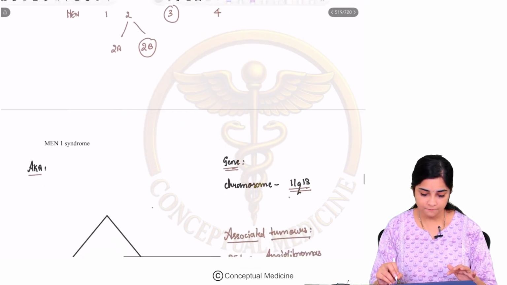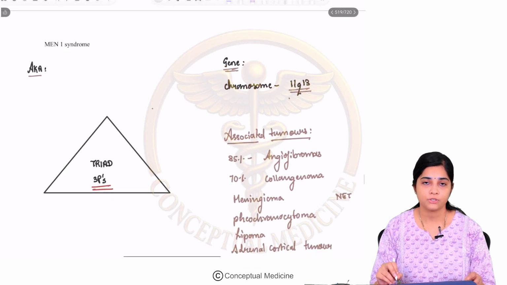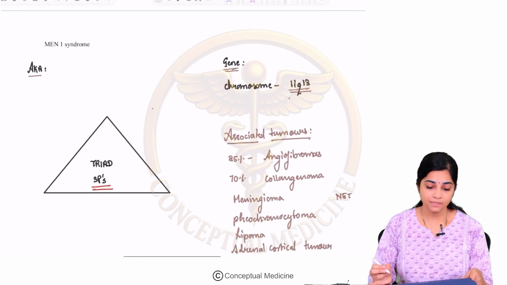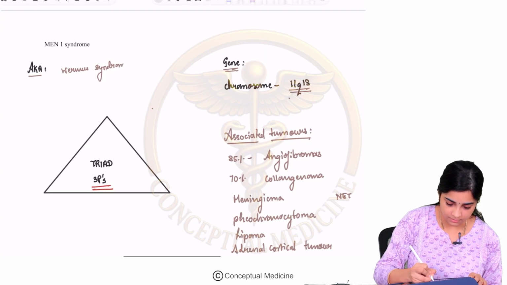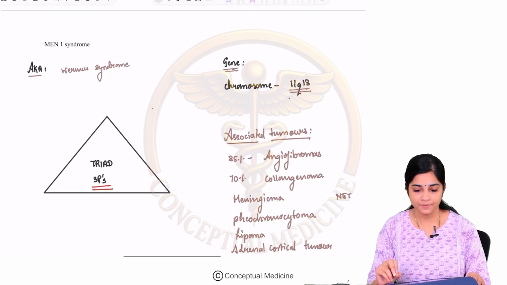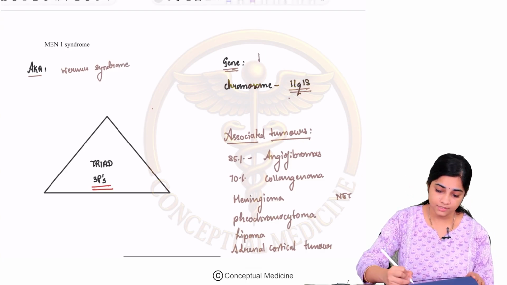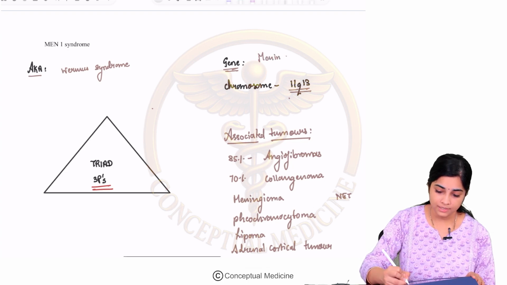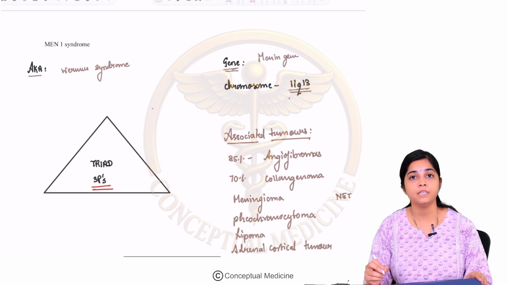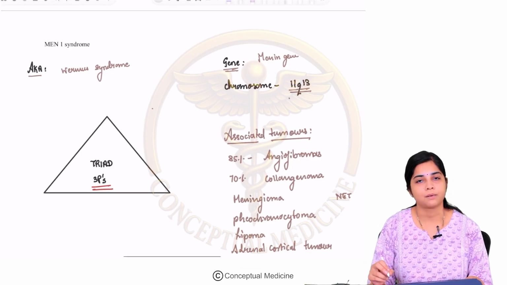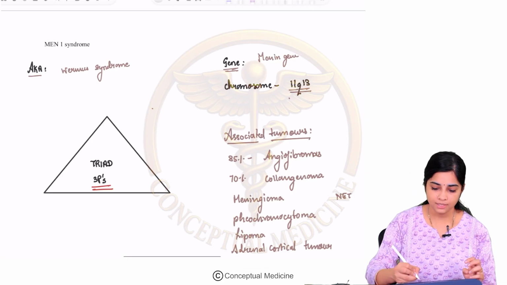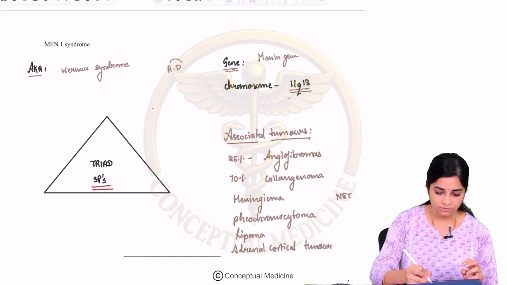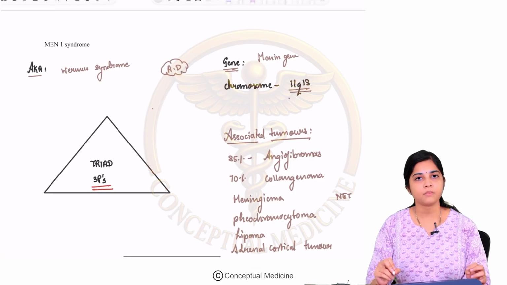Now let us look at the first type of Men syndrome, which is Men 1. Men 1 syndrome is also called Wermer syndrome. What is the gene that is involved? It is a mutation of the menin gene present on chromosome number 11, and it is inherited in an autosomal dominant pattern.